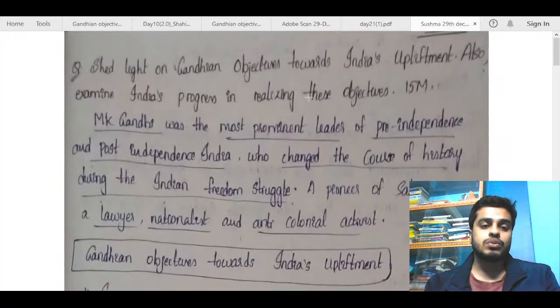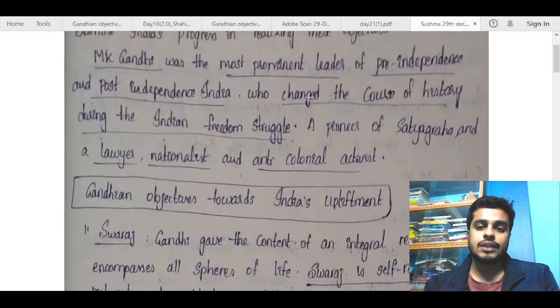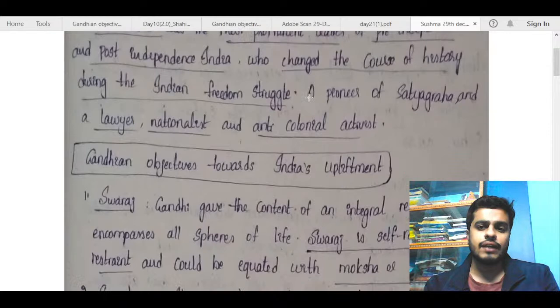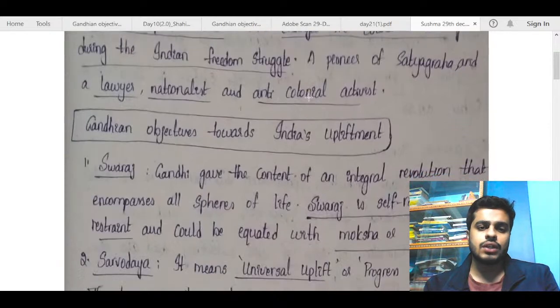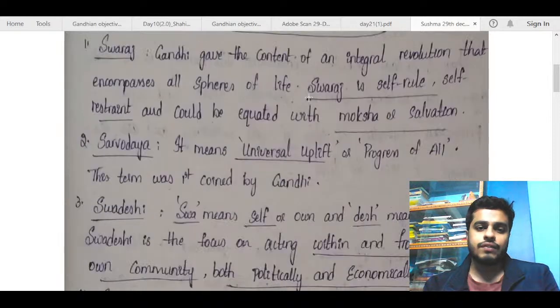Now let us move to Sushma's copy. MK Gandhi was the most prominent leader of pre-independence and post-independence India who changed the course of history during the Indian freedom struggle. Okay, fine. Pioneer. Okay, this is a good introduction. I'll say Gandhian objectives towards India's upliftment. Swaraj, self-rule. This is good.